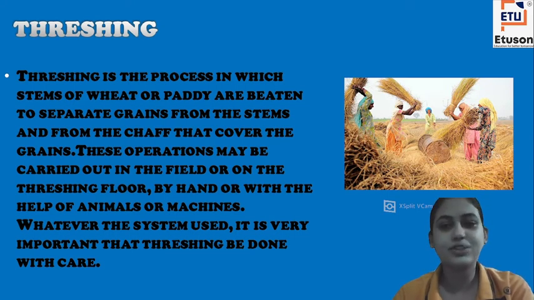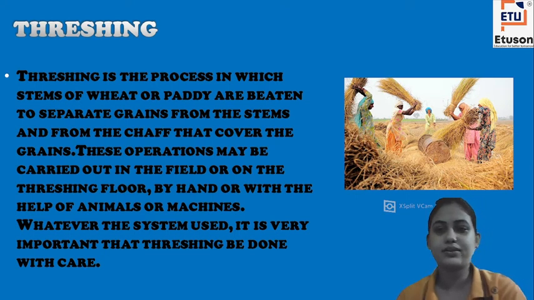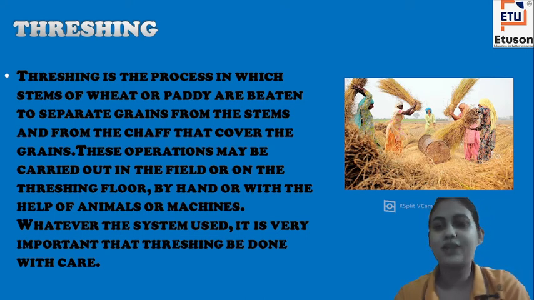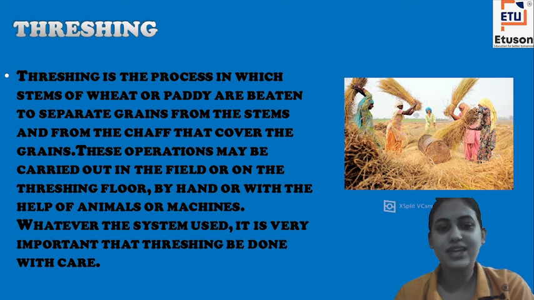So this was all about threshing, that in agricultural processes when wheat or paddy are there, the grains are simply removed by the process of beating. Earlier people used to do this, but now there are bigger machines called threshers which simply remove it. This is a method which is to be done with care because it might cause severe injuries too.